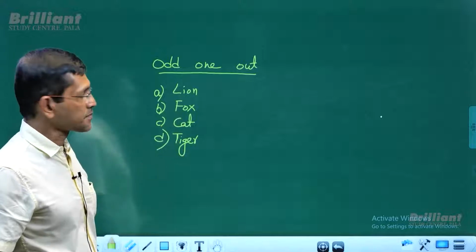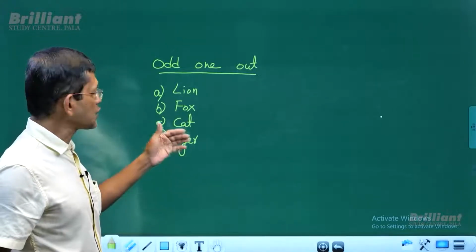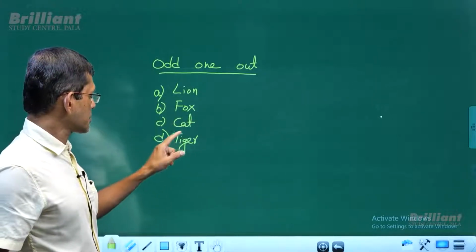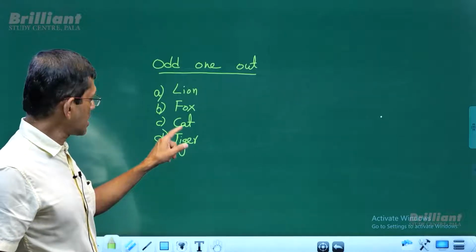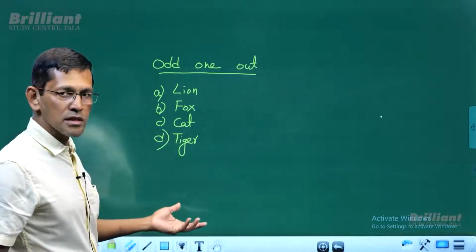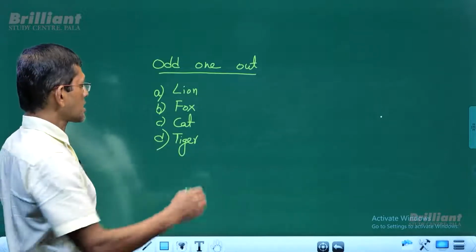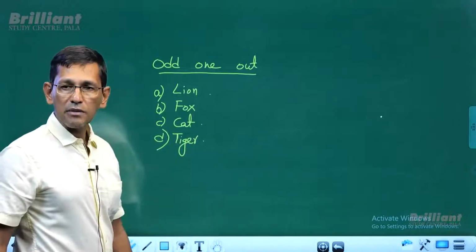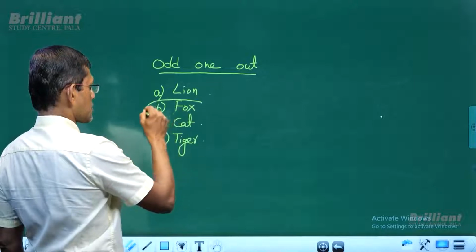Lion, fox, cat and tiger. There are two ways of looking at it. First of all, lion, fox, tiger are wild animals, and cat is domestic, though we have wild cat as well. At the same time, lion, cat and tiger are from the cat family. If they are from the cat family, then fox is the odd one.